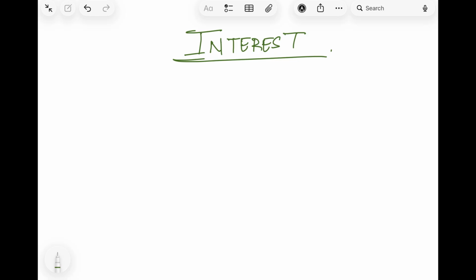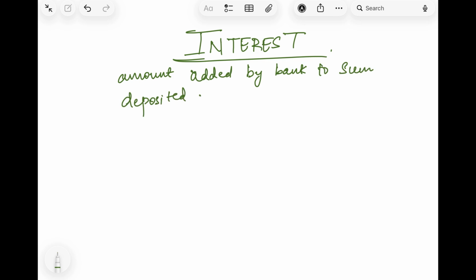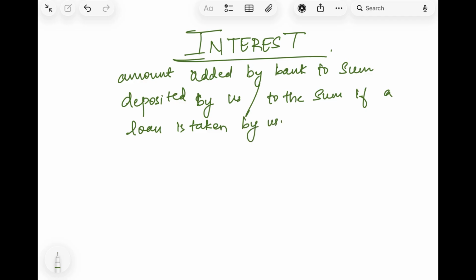Interest is actually an amount which is added by a bank to the sum deposited by us, or sometimes it is also added to the sum if a loan is taken by us.